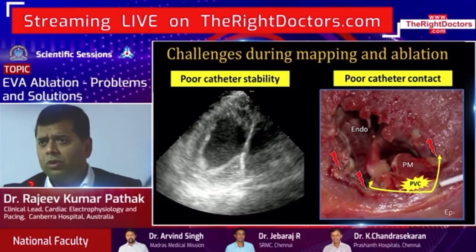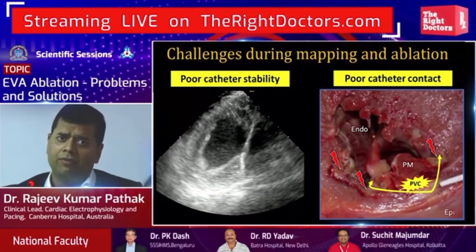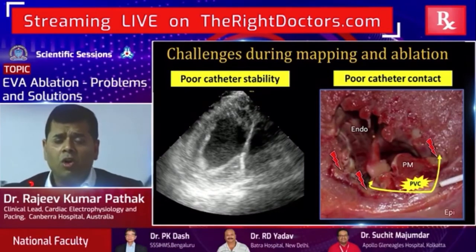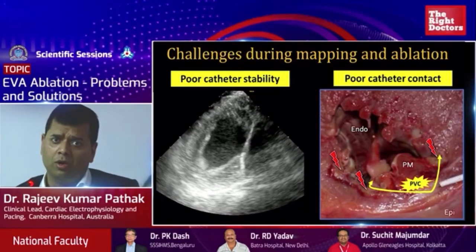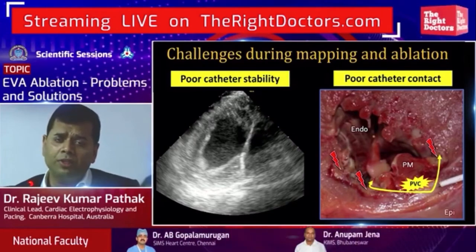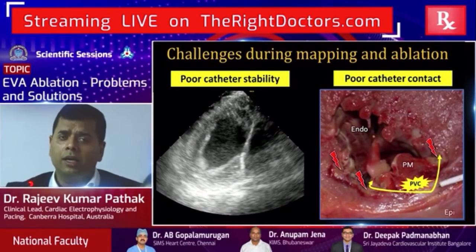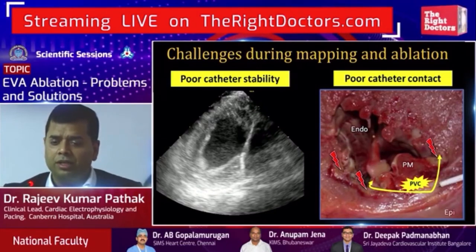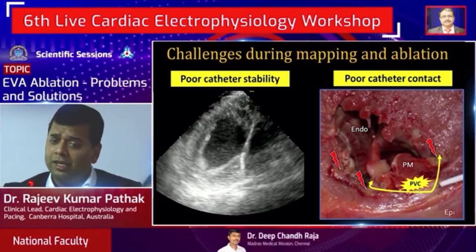Therefore, it is difficult to penetrate and get your lesions deep enough to be effective, or the PVC might actually be coming from the epicardial part of that papillary muscle, and in those cases you will often have to go to the epicardium to provide an effective ablation lesion, so the ablation can be challenging.